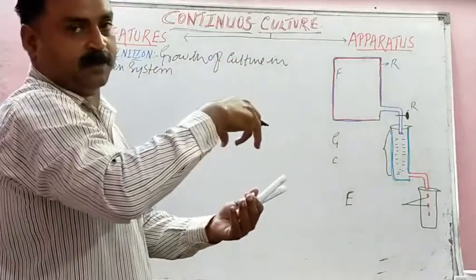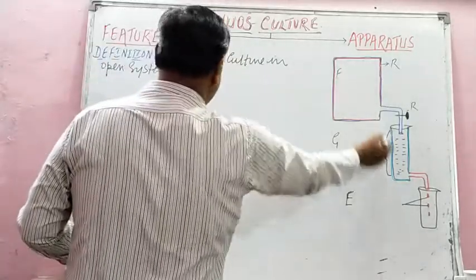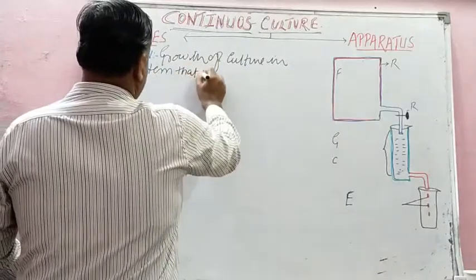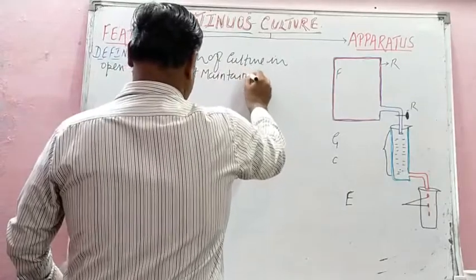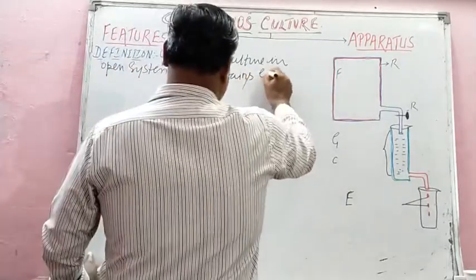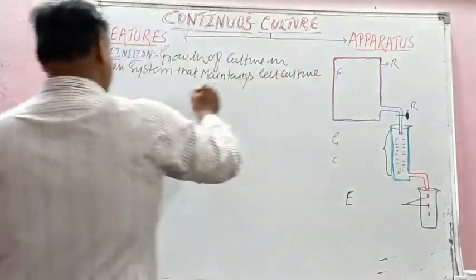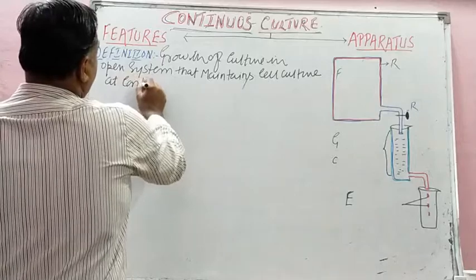That was closed system in batch culture. But here growth of the culture in open system that maintains cell culture at continuous state.